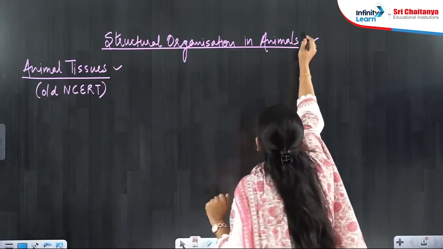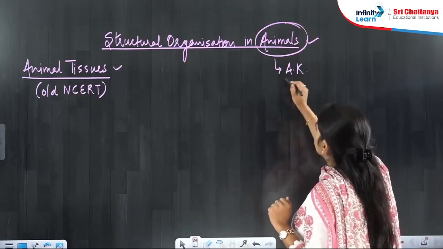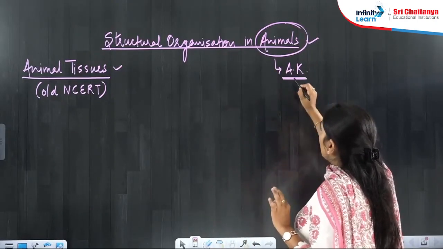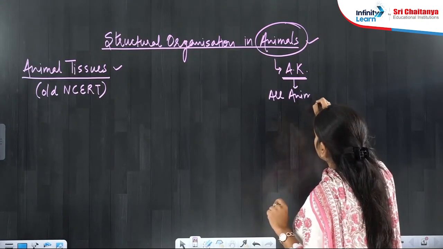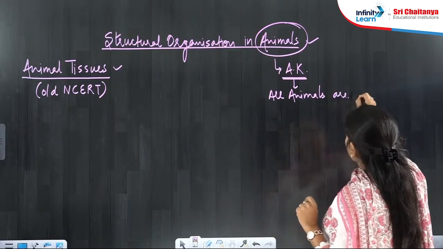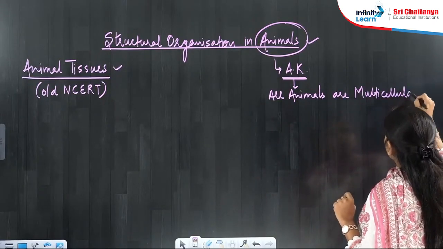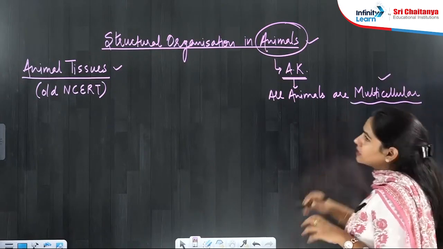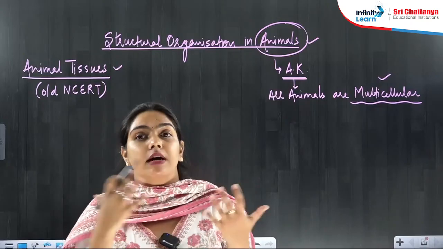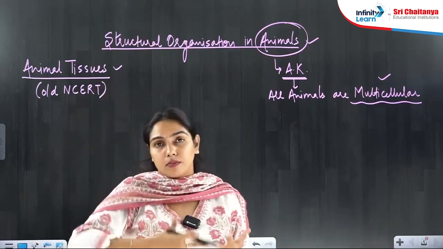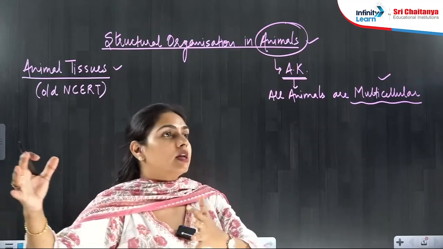So now, you know that in animals, you have studied animals in the animal kingdom. Yes or no? So you know that all animals which you have studied in the animal kingdom are multicellular. All the animals are multicellular. Multicellular means many cells are there, like in Porifera, Ctenophora, Coelenterata, right? So you have studied so many phyla, right?